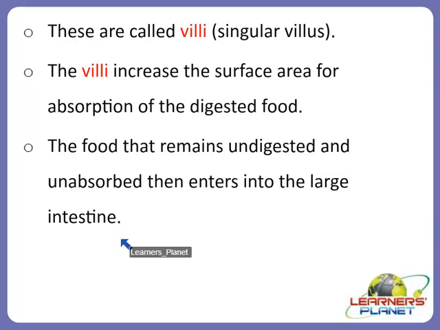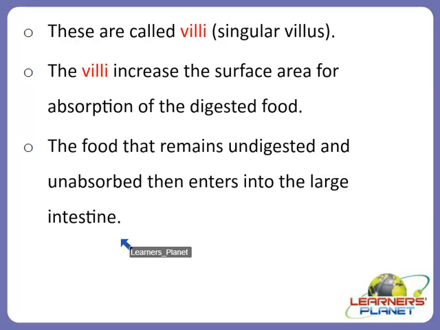Now why are they transported to different organs of the body? They are transported to the different organs of the body because it is there that they are used to build complex substances such as proteins which are required by our body, right? This process is followed by another important process known as assimilation.